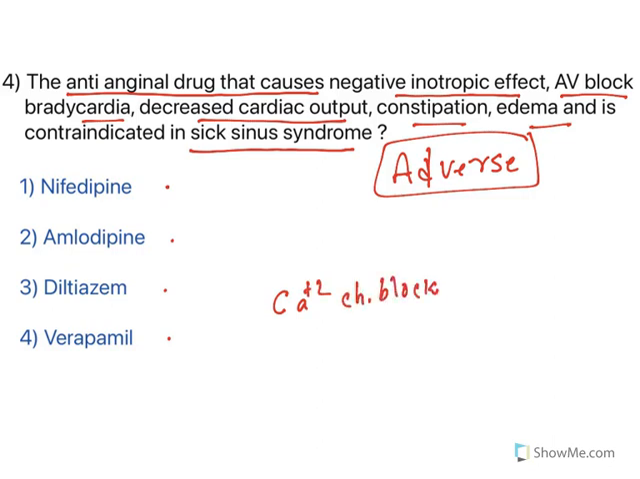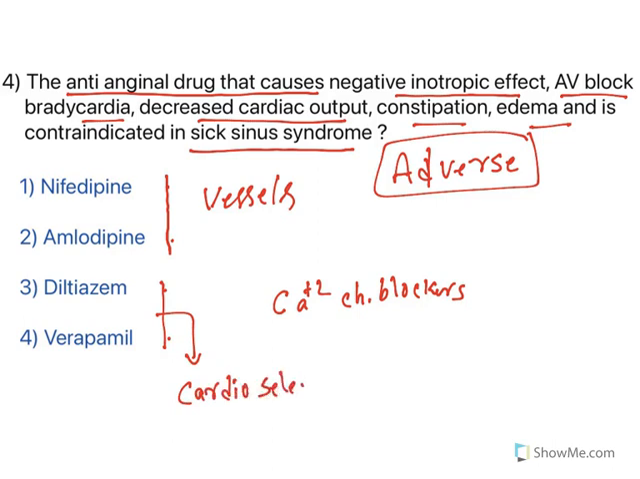But there is a difference. Out of these calcium channel blockers, this class, nifedipine, amlodipine, dihydropyridines, they are blood vessel selective. They are selective towards blood vessels, whereas diltiazem and verapamil are cardioselective. So what are the options?